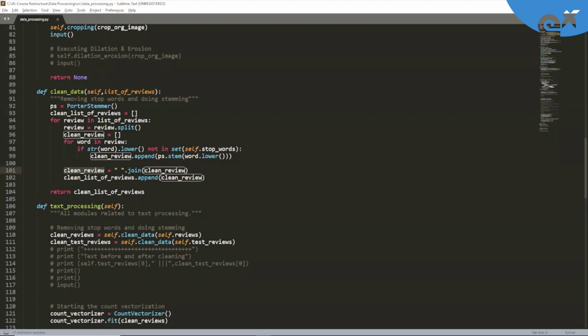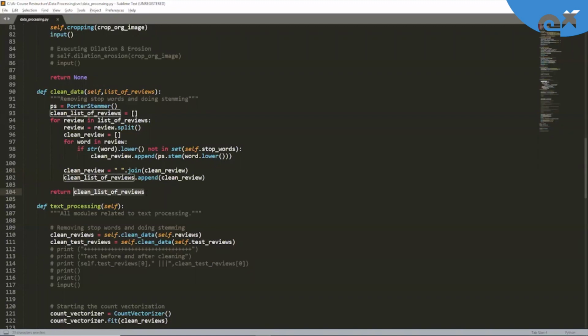So we need to append that in our global list, which is clean_list_of_reviews.append(clean_review). And once you are done with all the reviews, we need to return the clean list of reviews.